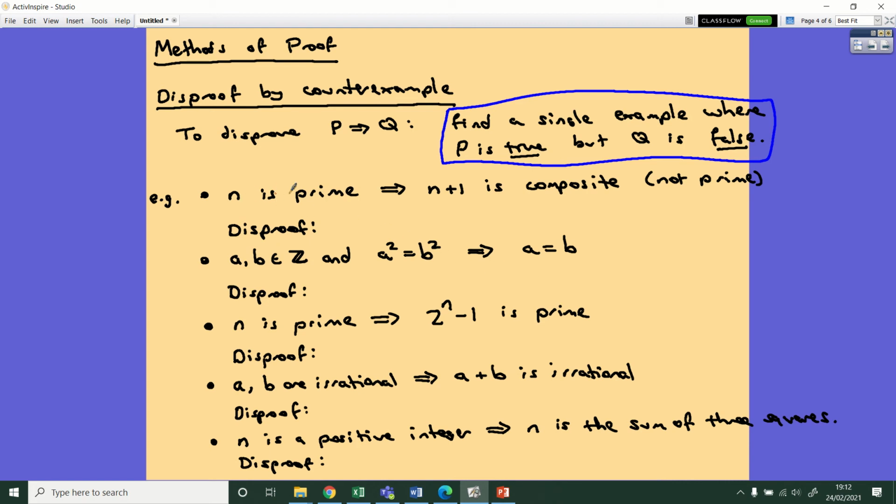So we've got, first of all, n is prime implies that n plus 1 is composite, which I've used to mean not prime. So hopefully you thought of the immediate example, which is that when n is 2, that fails, right? Because 2 is prime, but then 3 is not composite, okay? Doesn't mean that 3 is composite.